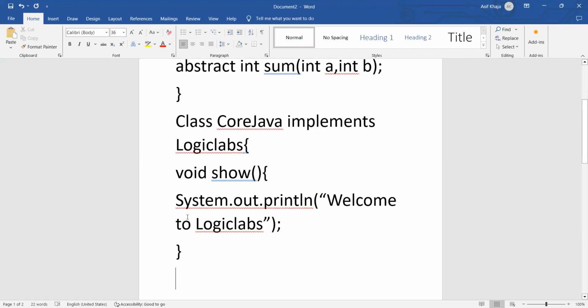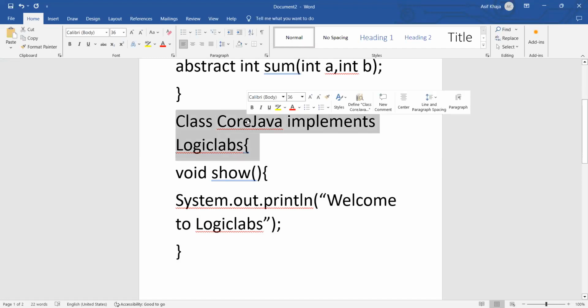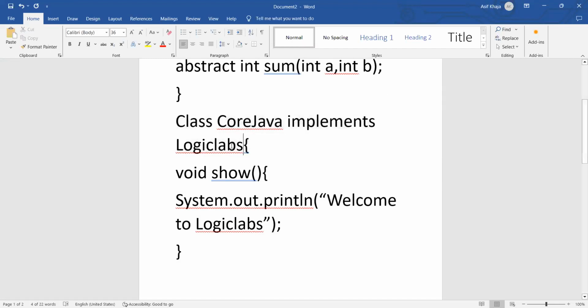See, this is the implementation. Implementation means whatever statements you have written inside the open and close braces are the implementation of these methods. There is no implementation in the interface, but implementation will be done by the implementing class. Whoever implements that interface will write the implementation.